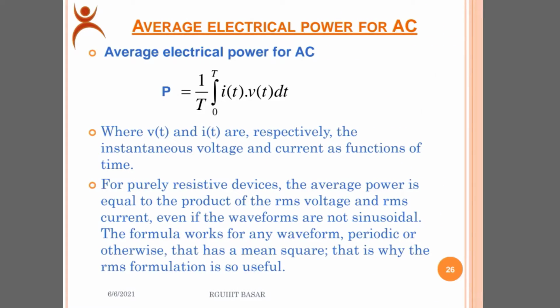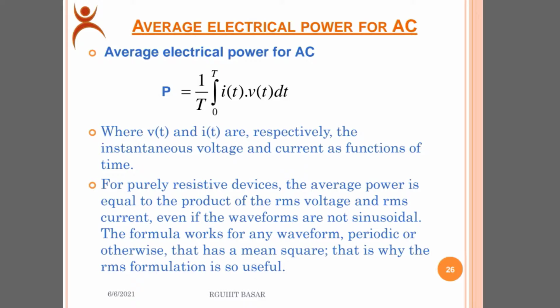Average electrical power for alternating current, AC. P is given by 1 by capital T integral from 0 to T of I(t) into V(t) dt, where V(t) and I(t) are respectively the instantaneous voltage and current as functions of time. For a purely resistive device, the average power is equal to the product of the RMS voltage, root mean square voltage, and root mean square current, even if the waveforms are not sinusoidal. The formula works for any waveform, periodic or otherwise, that has a mean square. That is why the root mean square formulation is so useful.